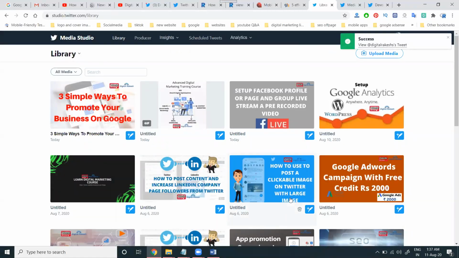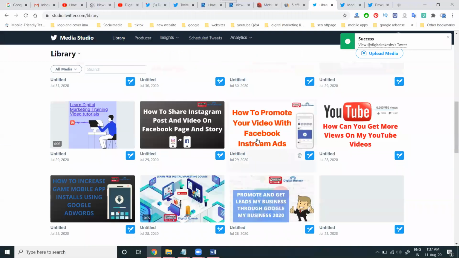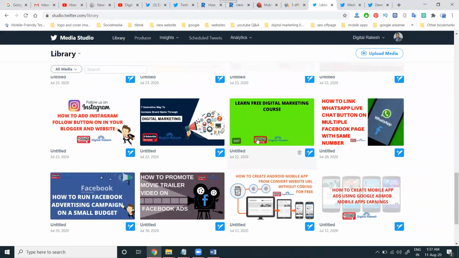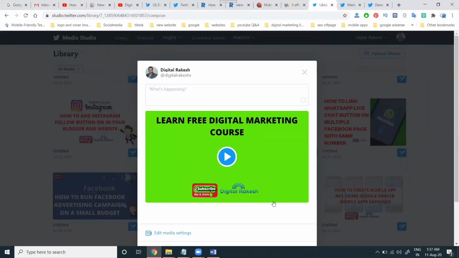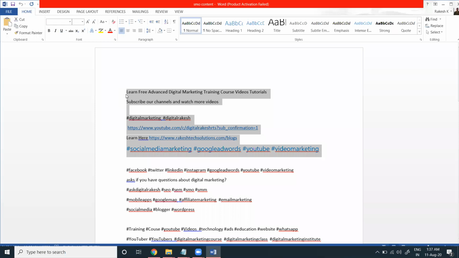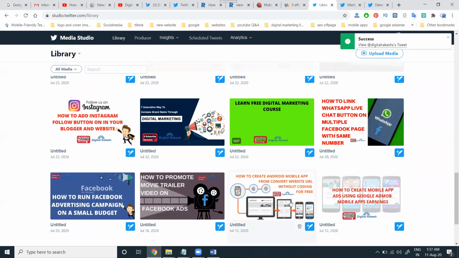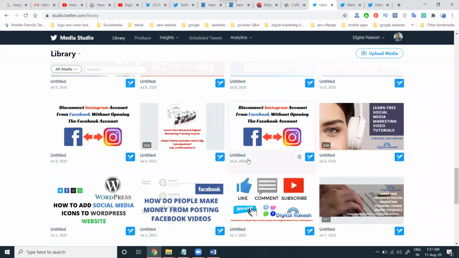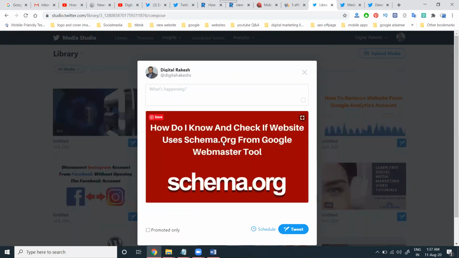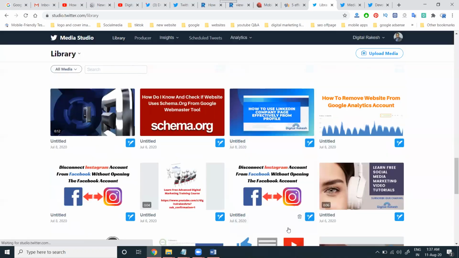Go to the studio.twitter.com library option. We can check each and every post, what posts you did previously, for updating purposes. Just click this option. This is the main purpose, to engage the audience on Twitter, meaning increasing followers and your reach. The posts you did previously will all be helped by the tweet option. So in this, click tweet. These all come under the particular Twitter post option.